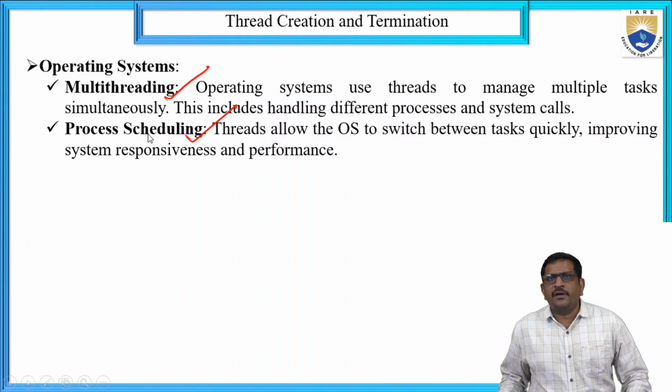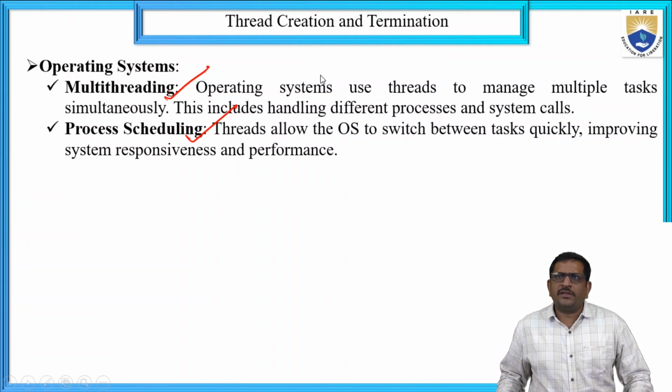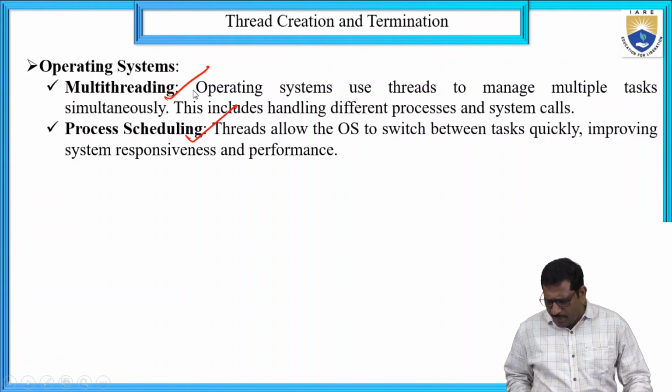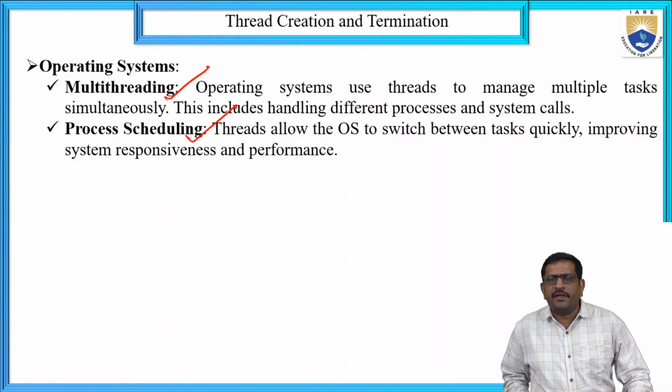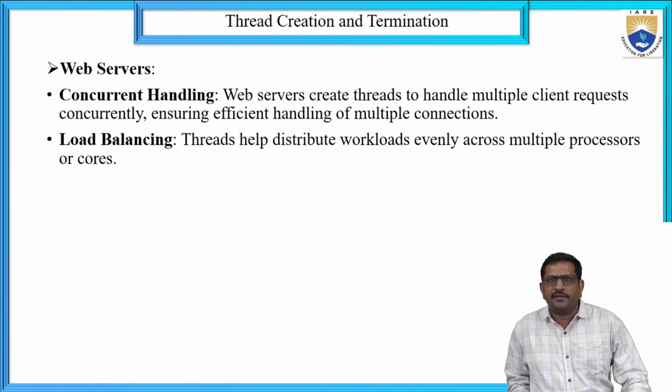Process scheduling means the threads allow the operating system to switch between tasks quickly, improving system responsiveness and performance. So this is in an operating system. The thread creation and termination can be utilized like this.